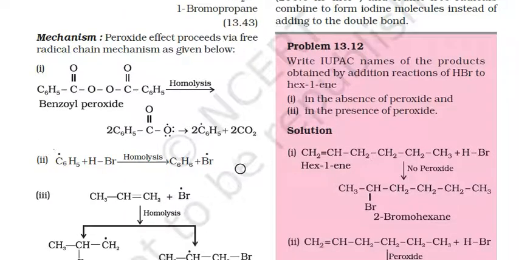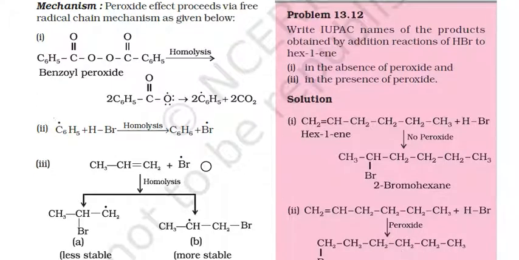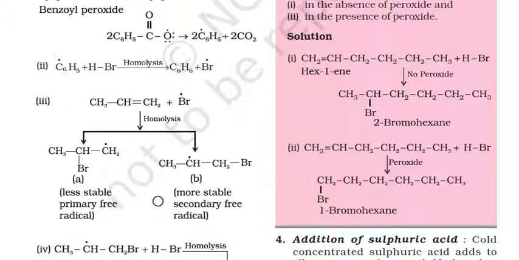Decarboxylation has been done out here. Now this free radical reacts with HBr to form C6H6Br. Next, CH3CH=CH2 will react with the free radical of bromine and homolysis will be done here, and CH3CHCH2 free radical plus Br, which is a less stable primary free radical, will be produced. Next, a more stable primary free radical will also be formed, CH3CHCH2Br.